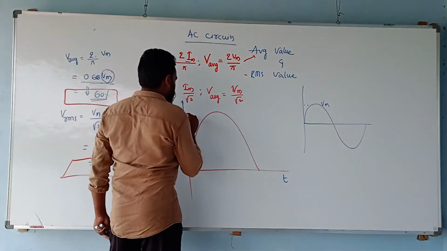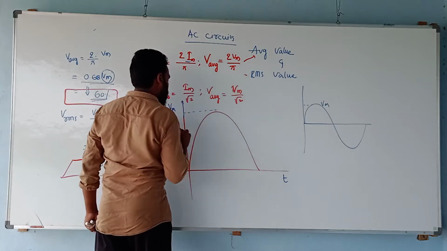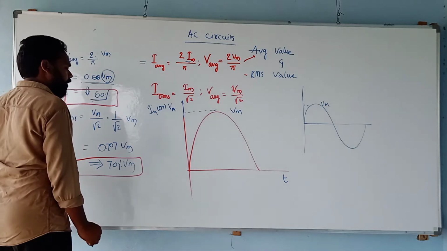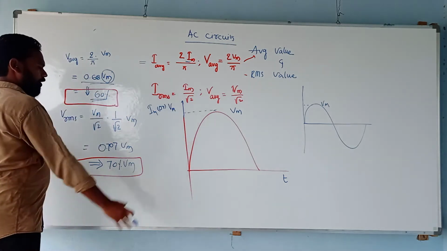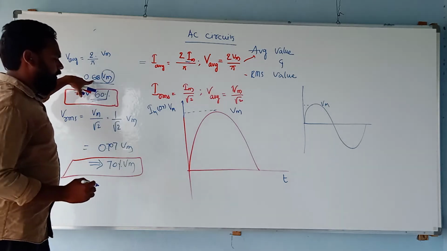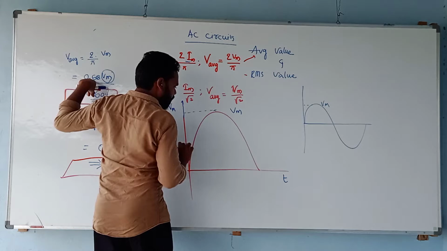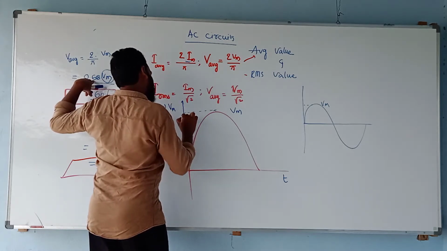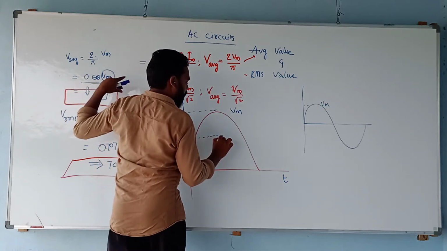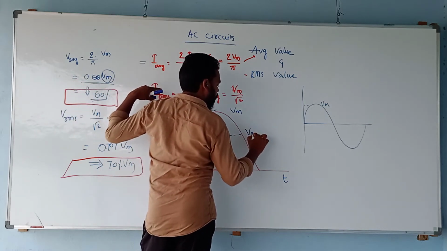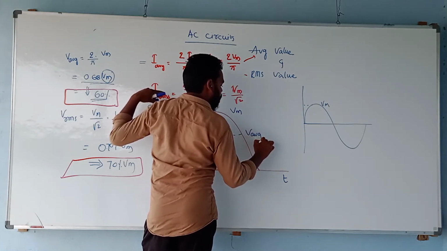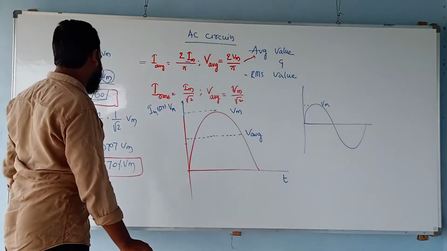That's it. So from this, I can represent this as the Vm value. Now, if I am representing these values of the sinusoidal excitation which I have drawn, what will be the average value? The average value will be 60%. If you understand this as 50%, with the total being 100, then 60 will be something around like this. So now, can I take V average here?